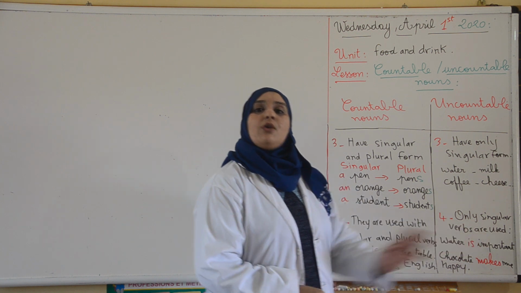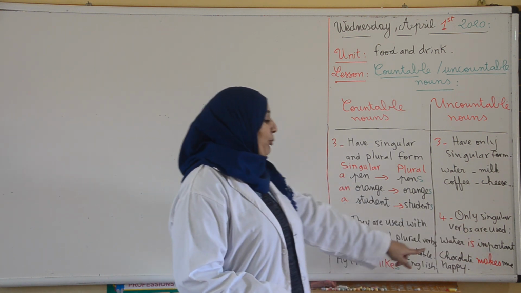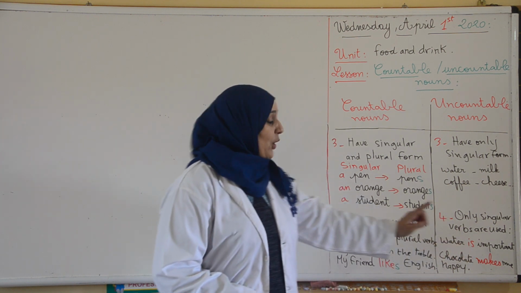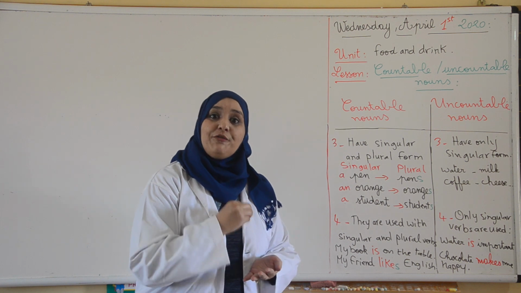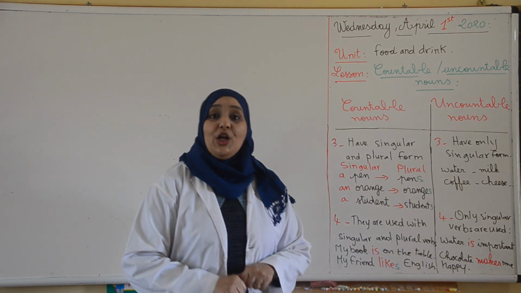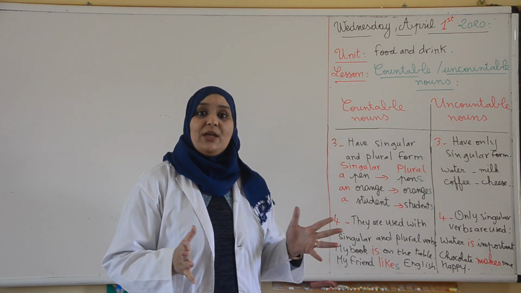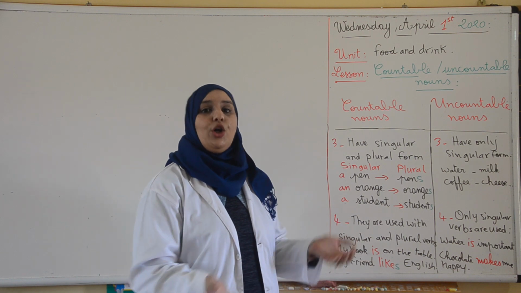Here, for uncountable nouns, we use only singular verbs, no plural verbs. I give you an example. Water is important, so we don't say water are important. We use the singular form of the verb to be in simple present. Same thing for example 2. Chocolate makes me happy. We didn't say chocolate make because it's singular. We use a singular verb.